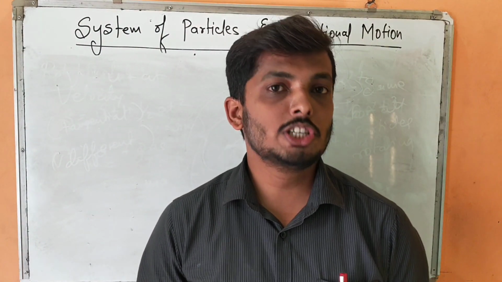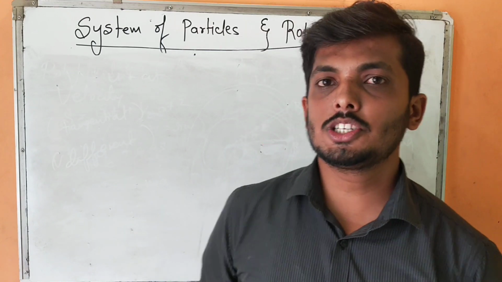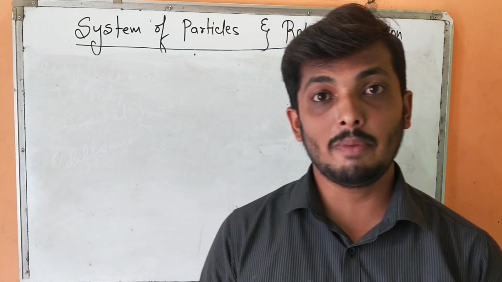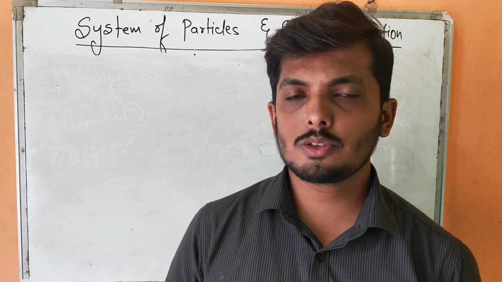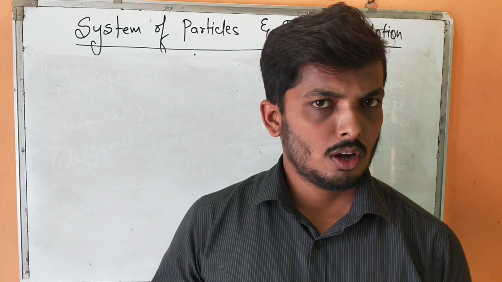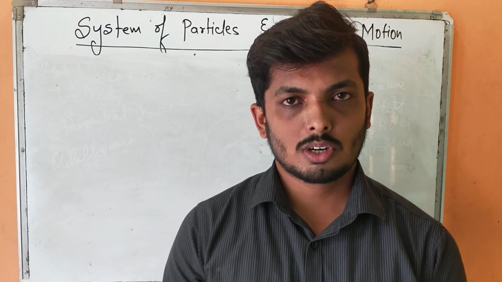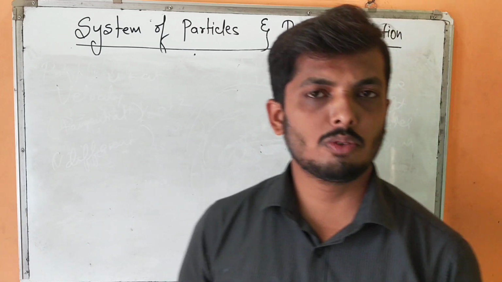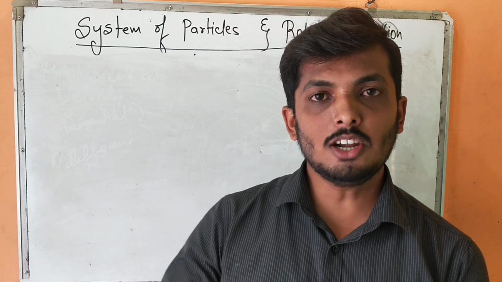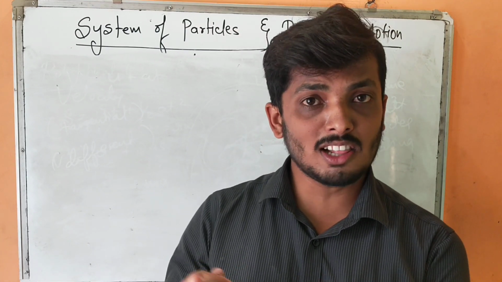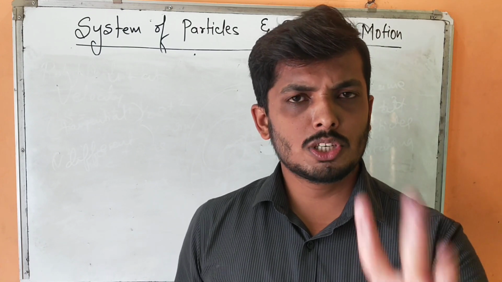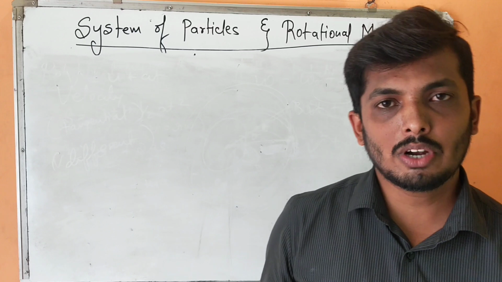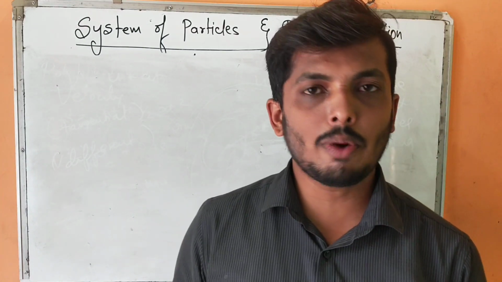We have started with a rigid body. What is a rigid body? If the distance between any two internal particles remains constant throughout the motion or under the application of force, then that body is called a rigid body. A rigid body can undergo two kinds of motion, translational motion and rotational motion. What is translational motion? If the line drawn between any two particles remains parallel to itself throughout the motion, it is called translational motion. It again has two types, curvilinear and rectilinear. Curvilinear is a curved path; rectilinear is a straight path.